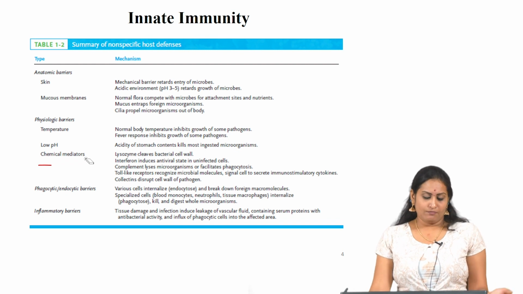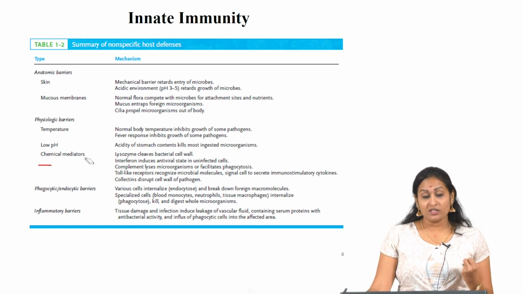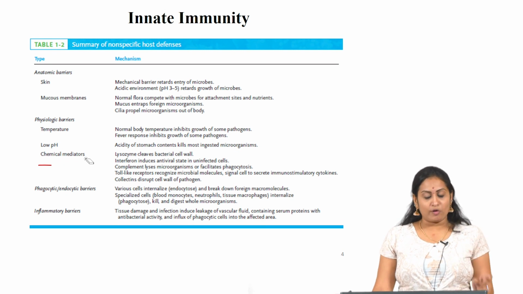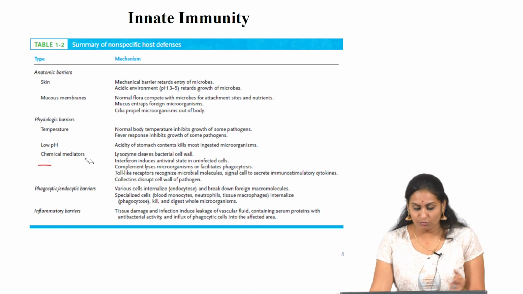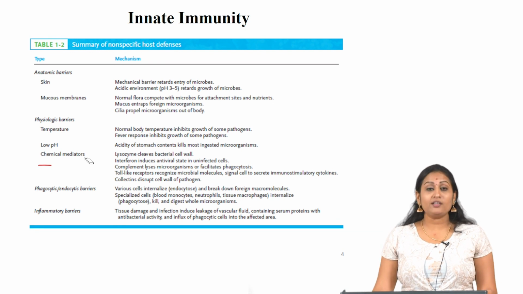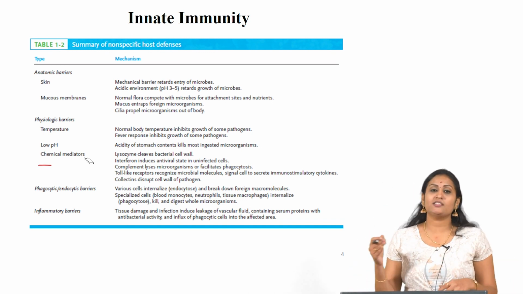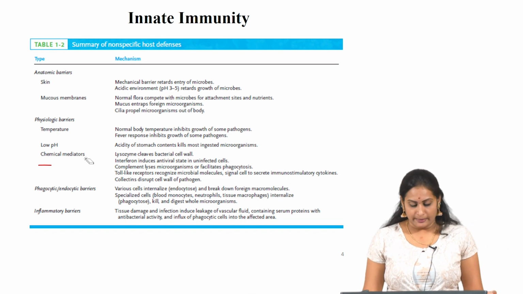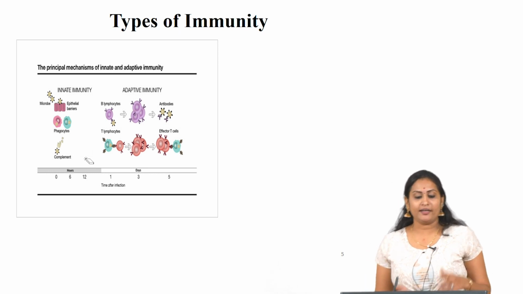And chemical mediators, the complement factors, and phagocytic or endocytic barriers, where various types of cells endocytose, that is engulf the cells and break down foreign macromolecules. The cells responsible for those are macrophages, neutrophils, monocytes and tissue macrophages. And an inflammatory barrier, where tissue damage and infection induce leakage of vascular fluid. This contains serum proteins which have antibacterial activity, into the affected area. So, this is the principal mechanism of innate immunity.